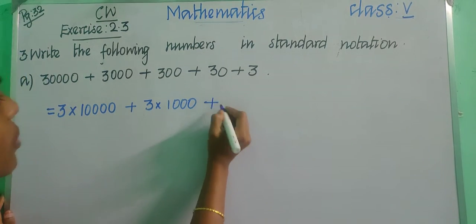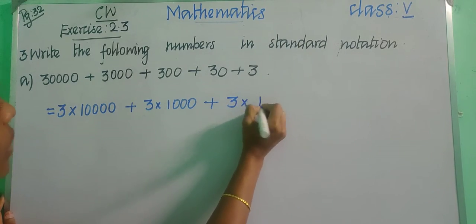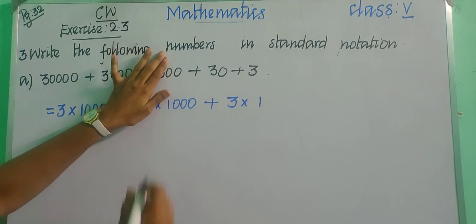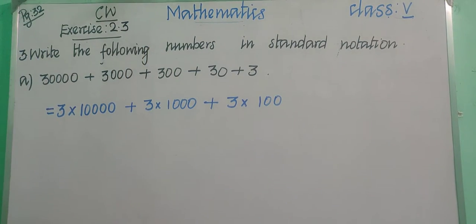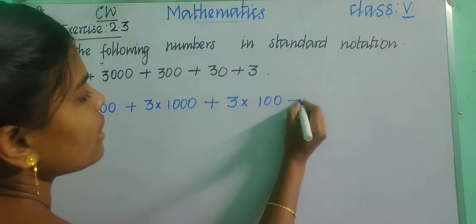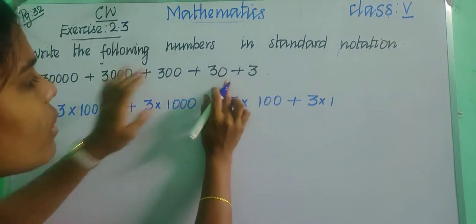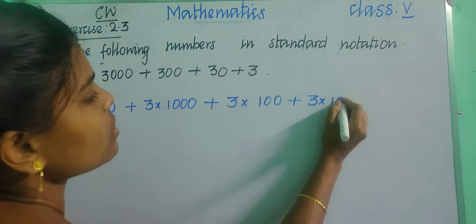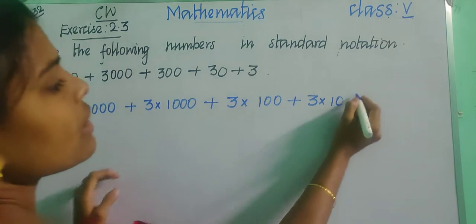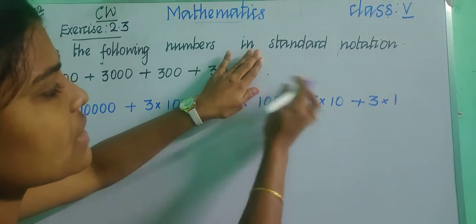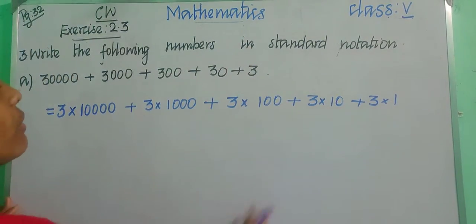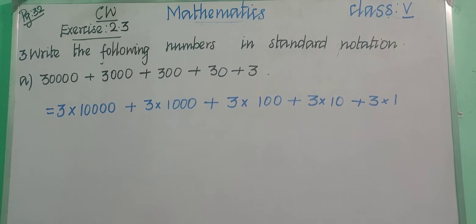Okay, children, put plus and then put 3 into 1. Now hide this 3. How many digits are we having? 2 digits, right? So 2 zeros. Okay, 3 into 100. And then we are having 3 into only 1 0, so 3 into 10. Then write the last digit 3 into 1 and hide this 3. How many digits are we having? No digits, right? So you can put only 1. Okay, children, did you all understand? So how will you write it in standard notation?